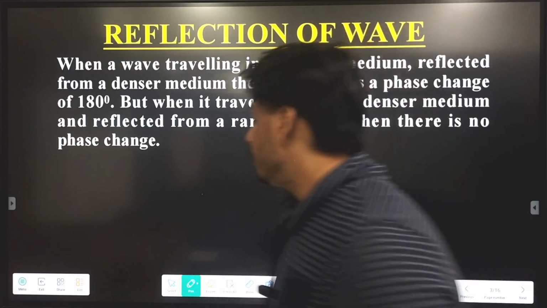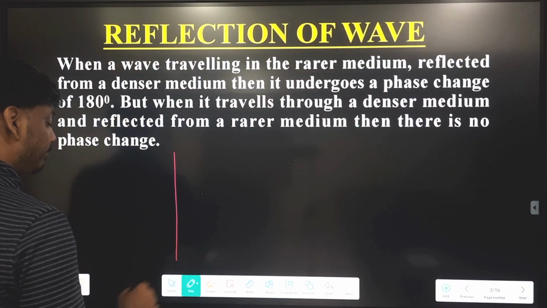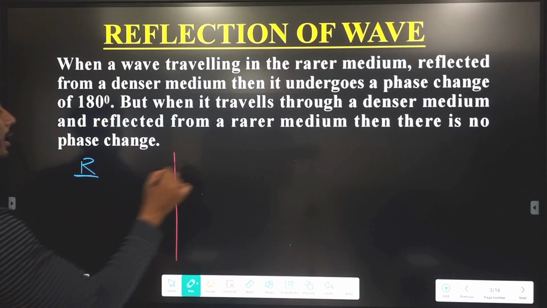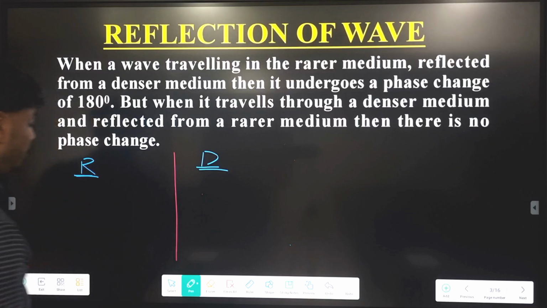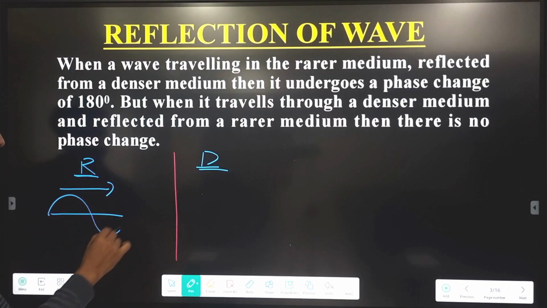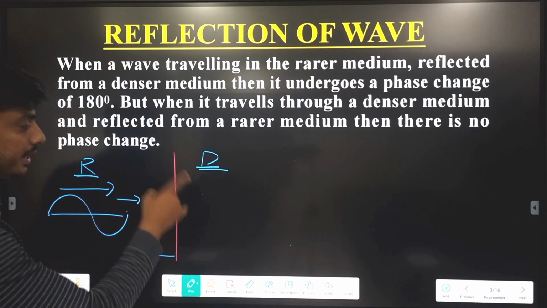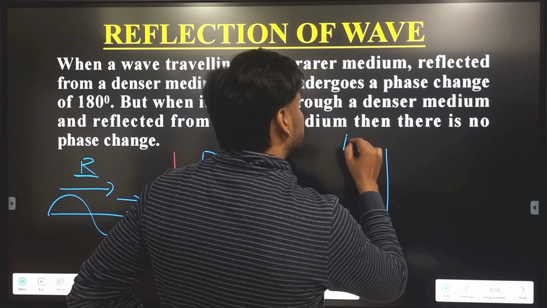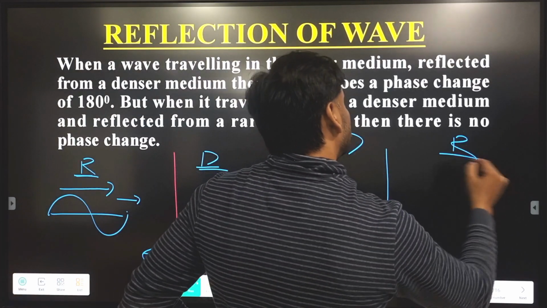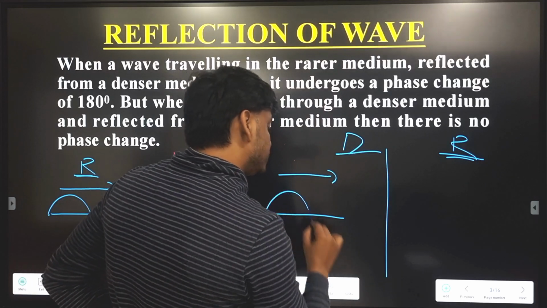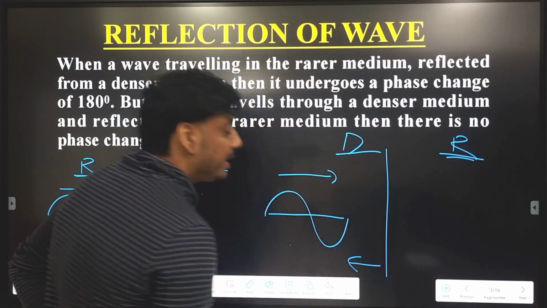When we consider a ray of light or any type of wave traveling from an optically rarer medium toward an optically denser medium, the incident beam is reflected by the denser medium. Is there any change, or what is the change? Then we have to calculate. In another case, the incident wave is moving in a denser medium and reflected by a rarer medium.